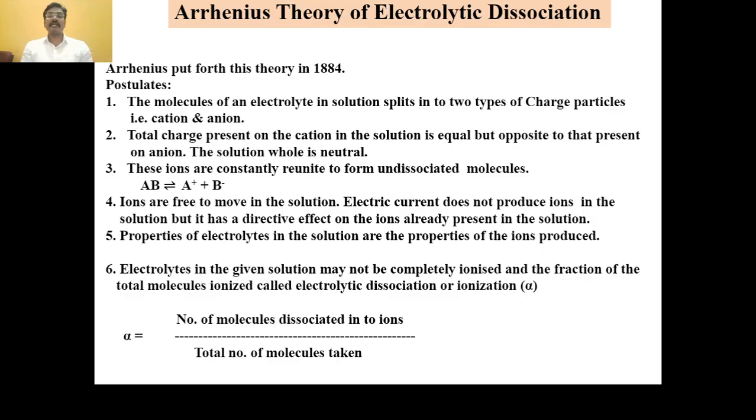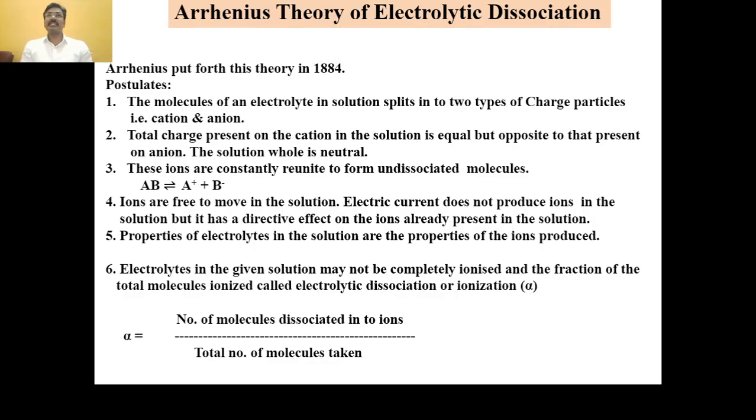The postulates of Arrhenius theory are: any molecule of an electrolyte splits into two types of charged particles in any solvent, that is a cation and an anion. The total charge present on the cation in the solution is equal but opposite to that present on the anion, and the whole solution is neutral.